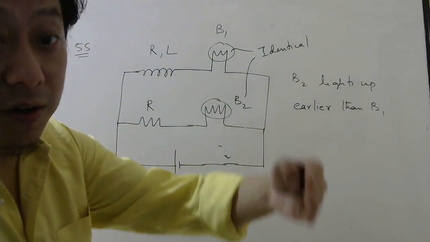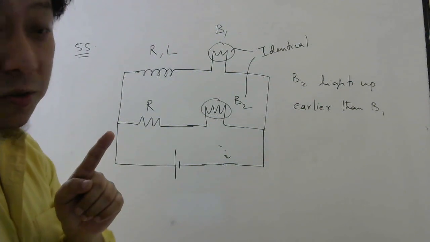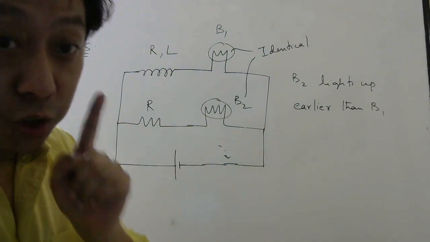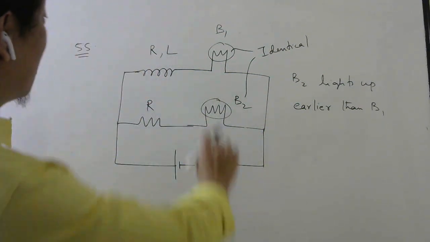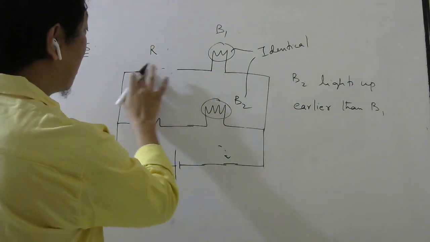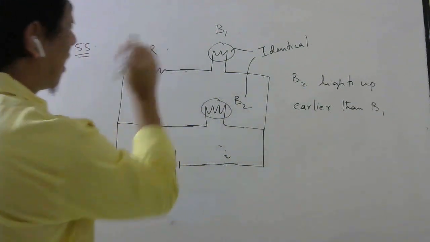Then in the same option they are saying after a long time both the bulbs will shine equally bright. Now after a long time, what I used to tell you, inductor will act like short provided it has only inductance, but this has resistance also. So you have to replace it by a resistor with resistance R.